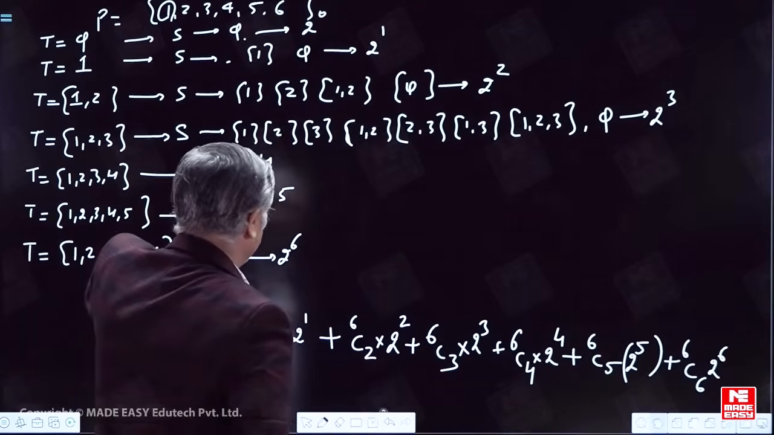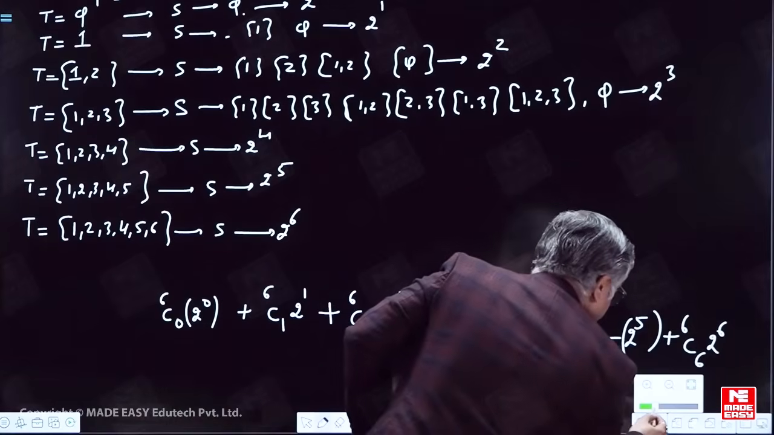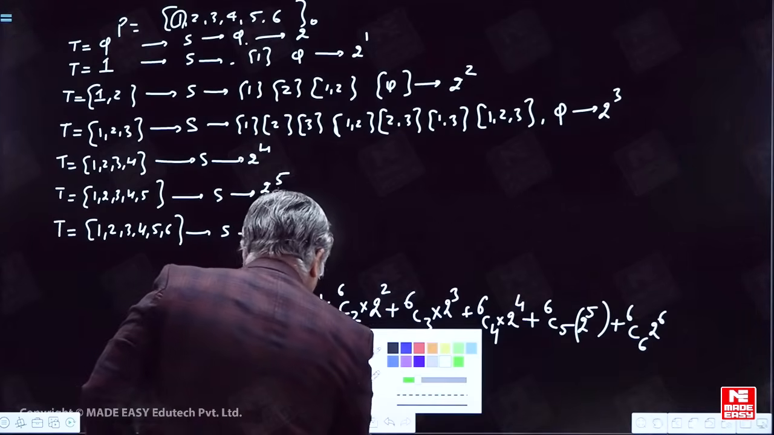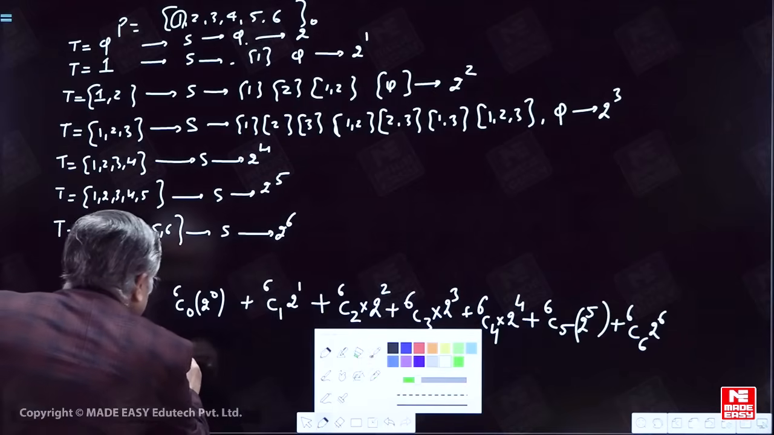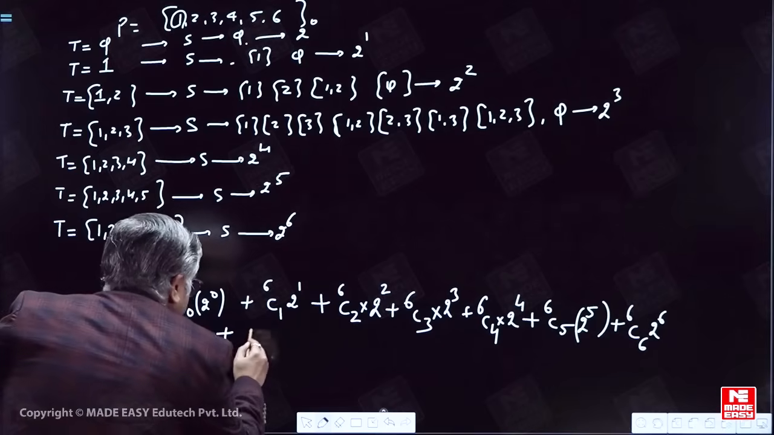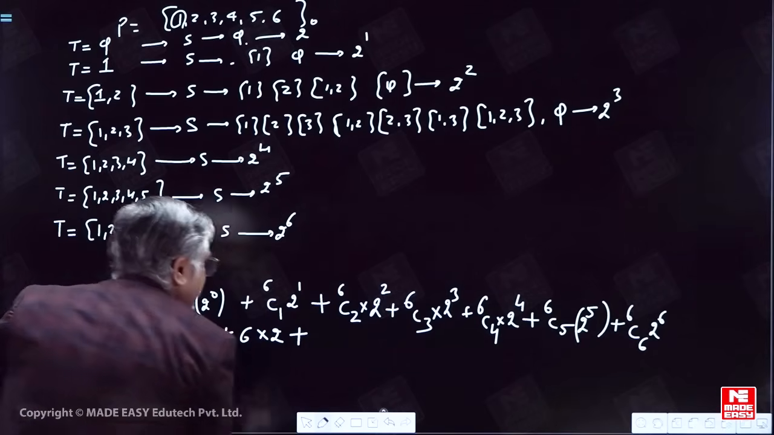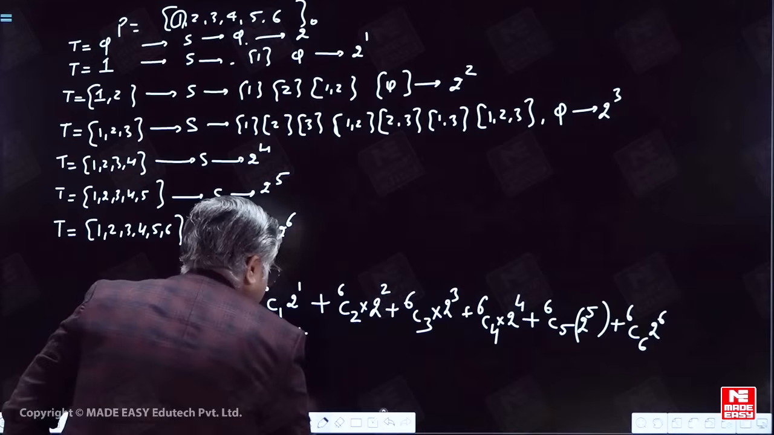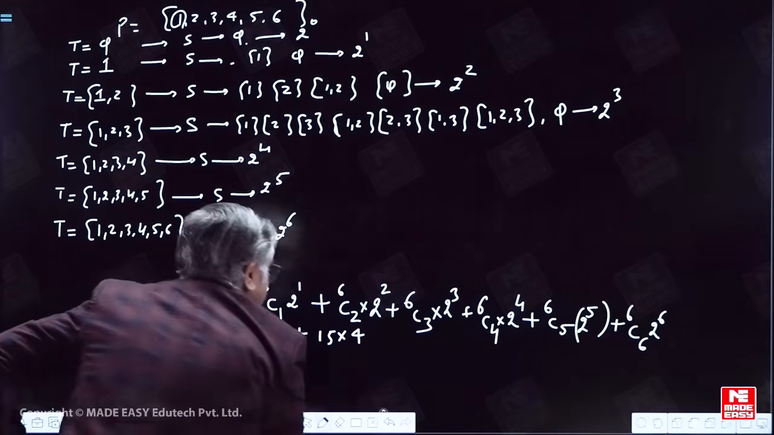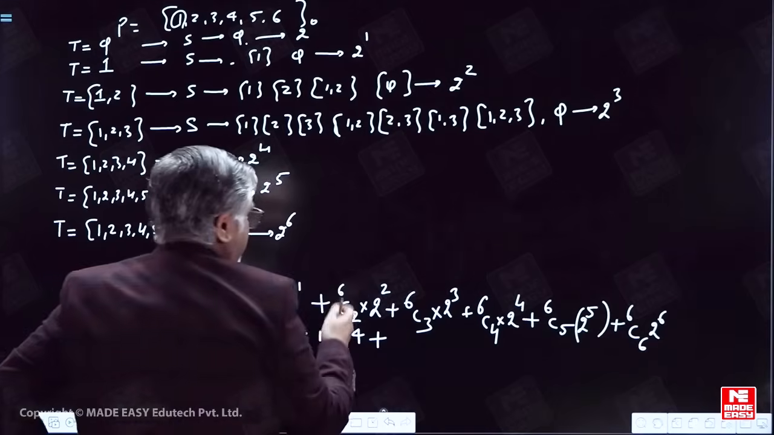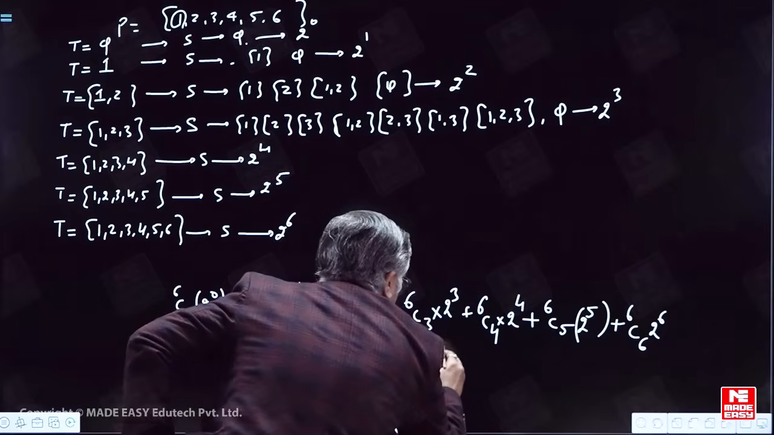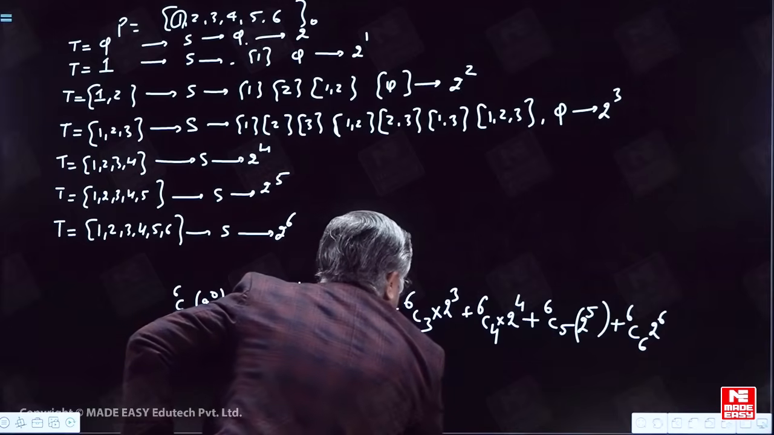Now we need the numerical addition of these values. 6C0 is equal to 1, so 1 into 1. Then 6C1 is 6 into 2, that is equal to 12. 6C2 is 6 into 5 by 2, that is 15 into 2 square, which is 60. And 6C3 is 6 into 5 into 4 divided by factorial 3, that is equal to 20 into 2 cube, that is equal to 8, right?